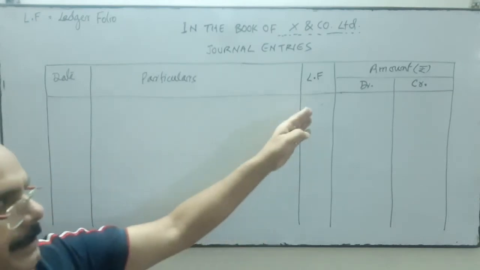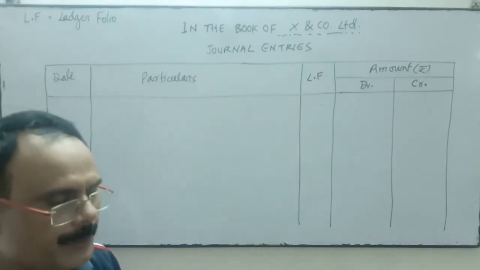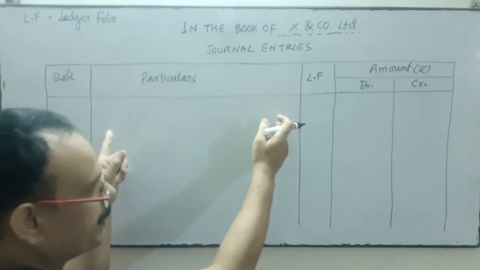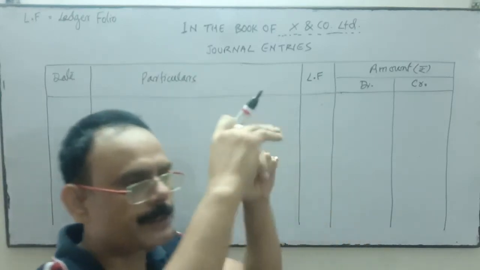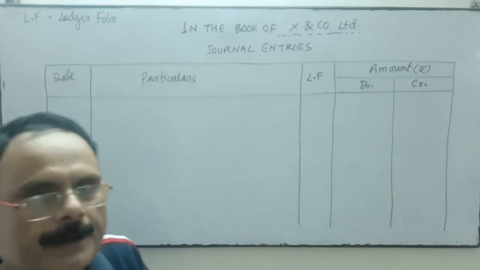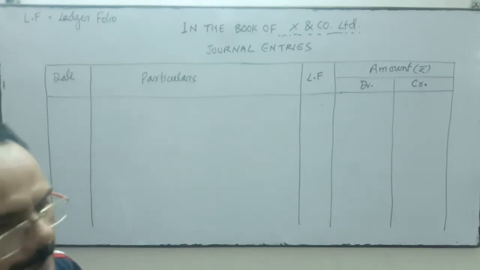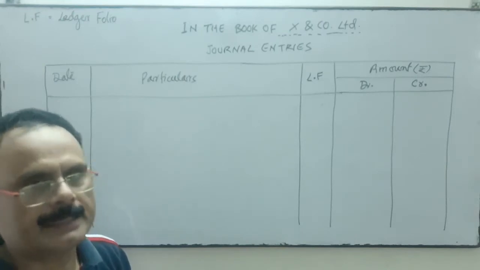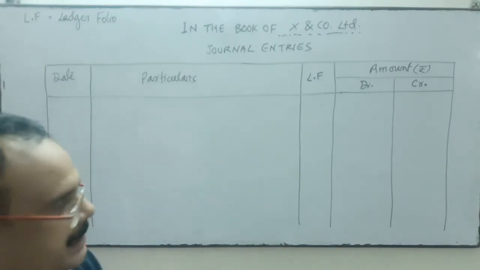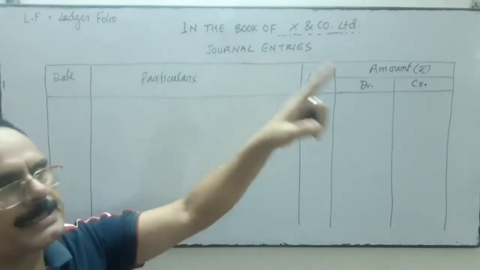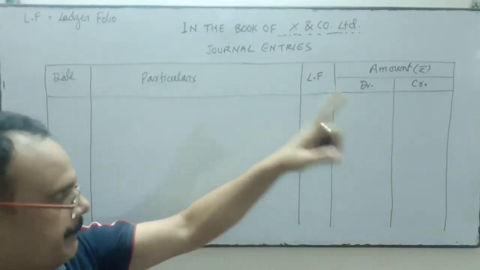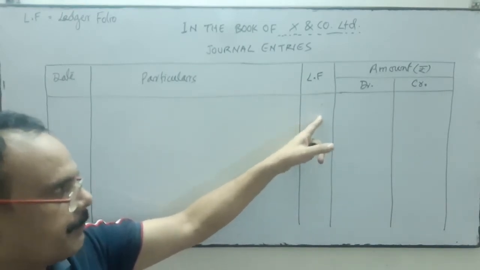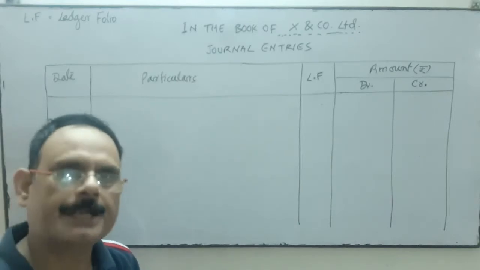So we write 56 so that we can match and verify whether the transaction recorded over here is posted over there or not. It is useful at the time of audit and at the time of preparing the trial balance. If a transaction is recorded here but not posted to the ledger, the ledger folio will be blank, or if we have written a wrong folio number, that can also be identified.